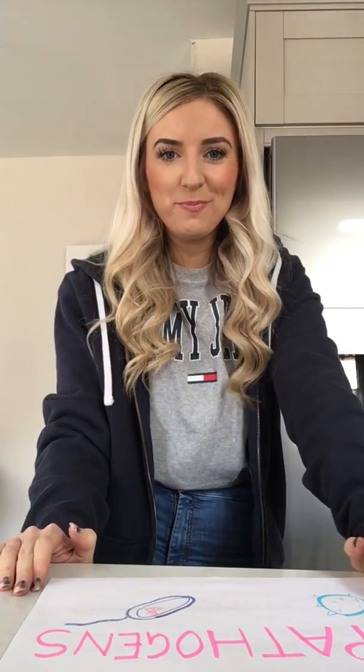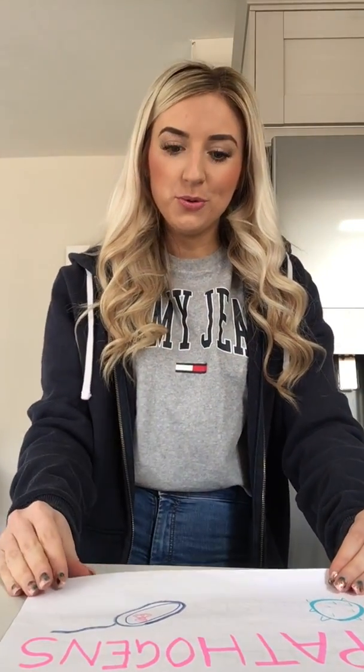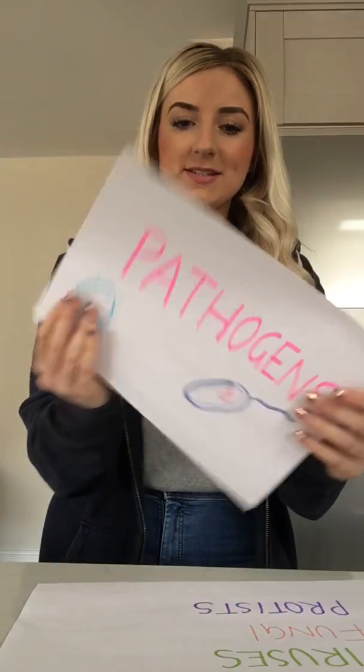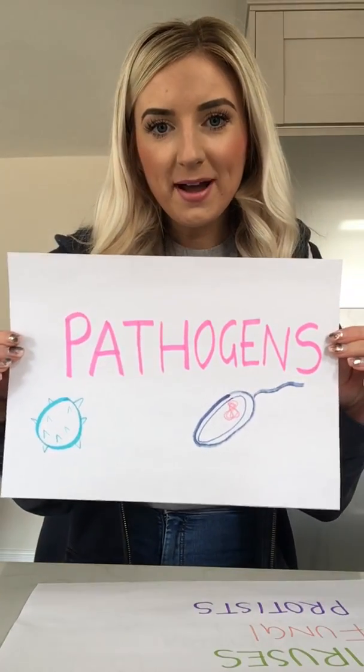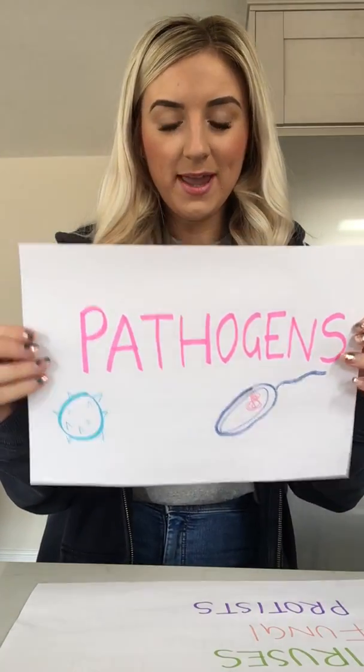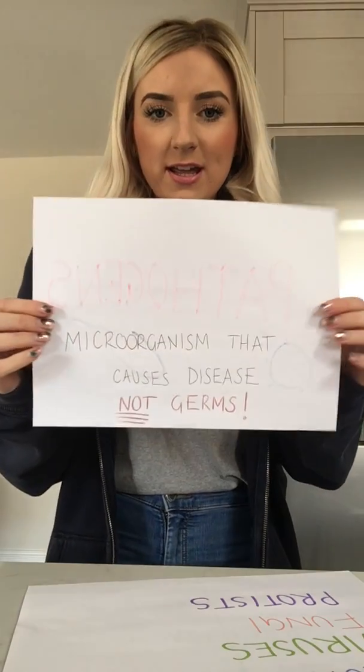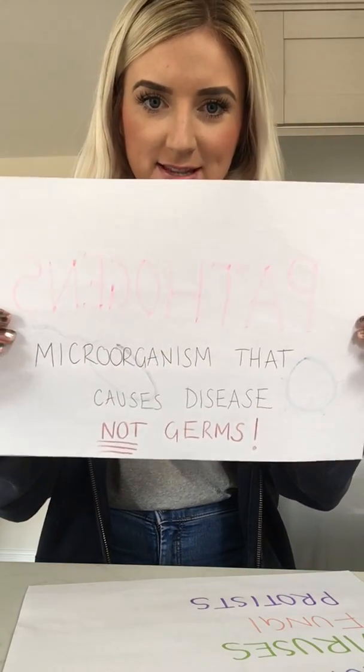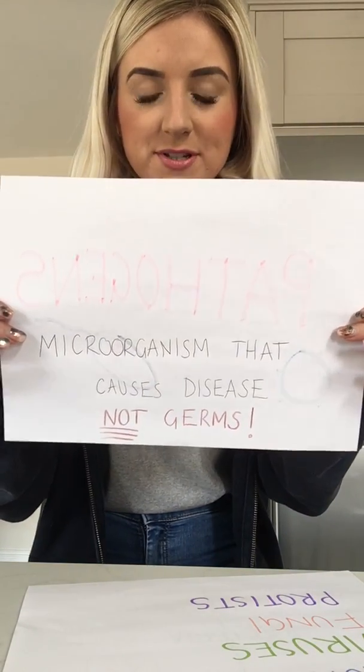Hi everyone, so this is our second lesson of B5 and this is all about communicable diseases. Remember, a communicable disease is a disease that can be passed on from one infected person to another, and communicable diseases are caused by pathogens. Now you need to be able to define the term pathogen. A pathogen, if you are ever asked, is a microorganism that causes disease.